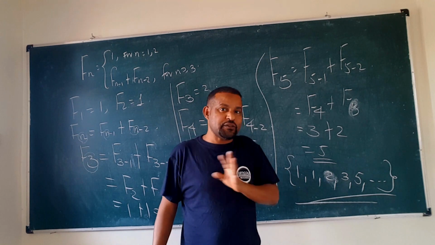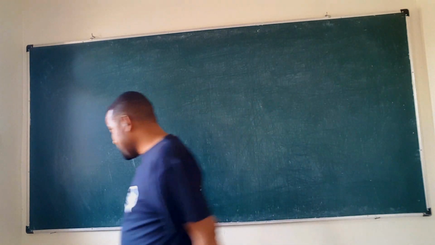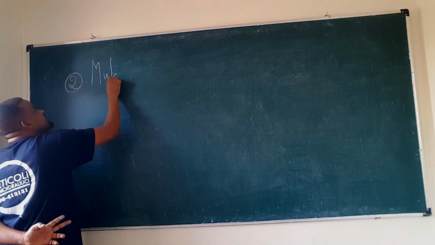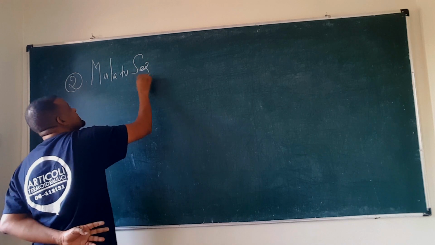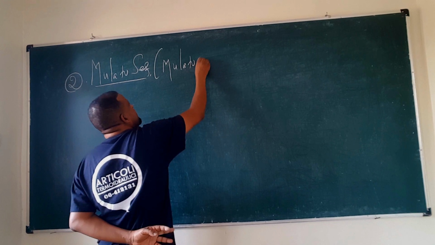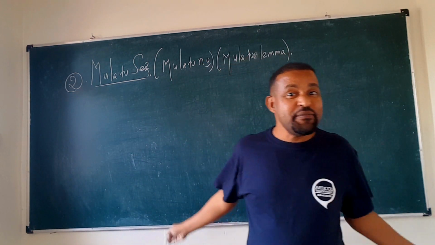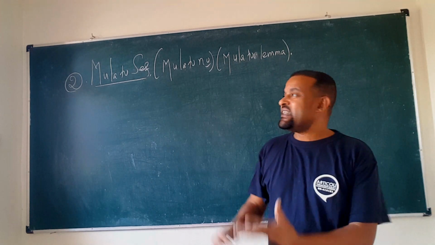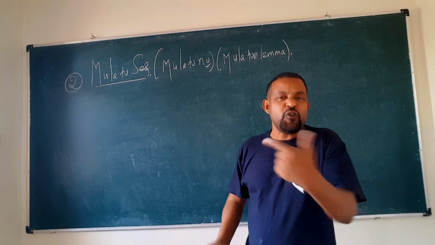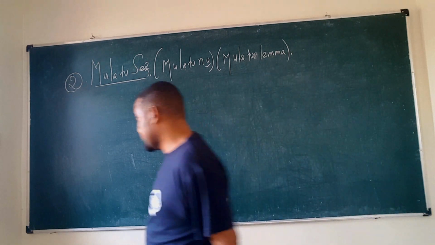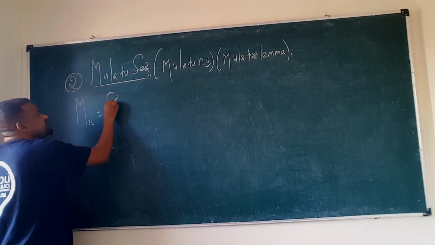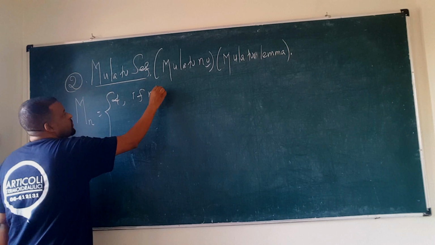You should be able to recognize that it is the Fibonacci formula. The next example of a recursive sequence is the Mulatu sequence, or sometimes the Mulatu number. The Mulatu sequence, number or lemma might all be names given to this example of a recursive sequence, which was obtained by an Ethiopian professor called Mulatu. The sequence is like this: Mn is equal to 4, Fn is 1.